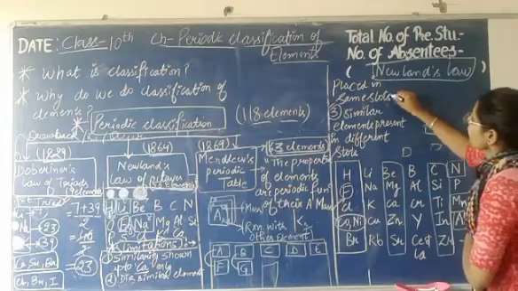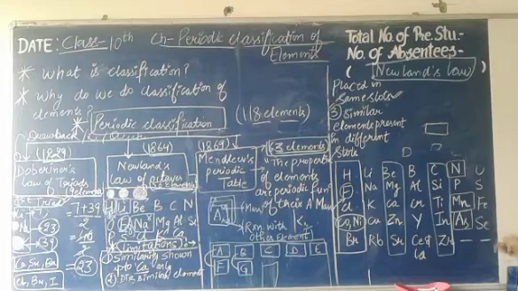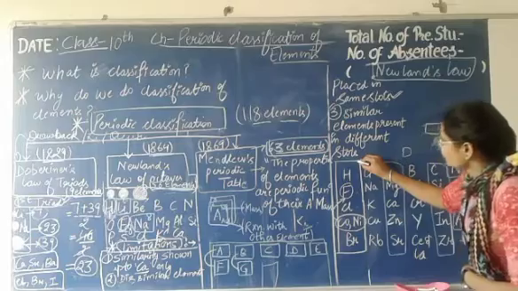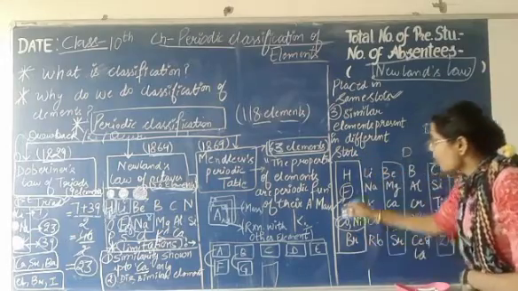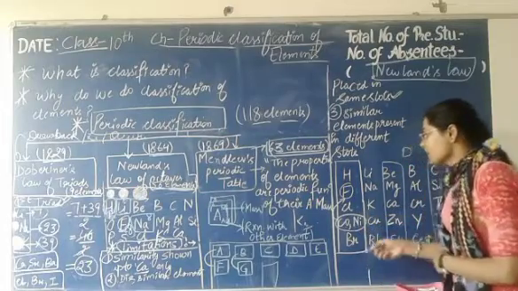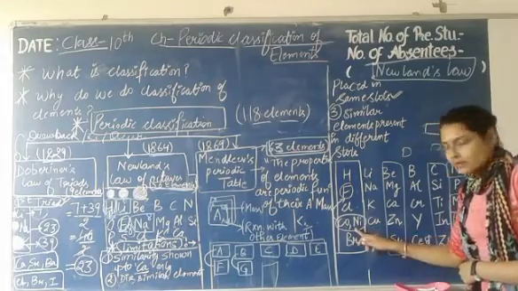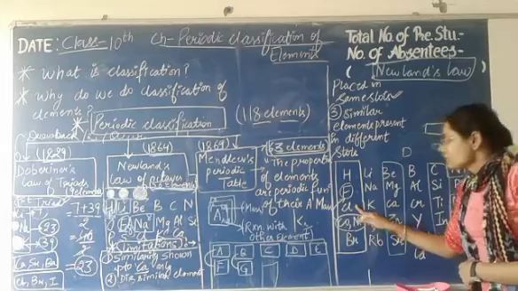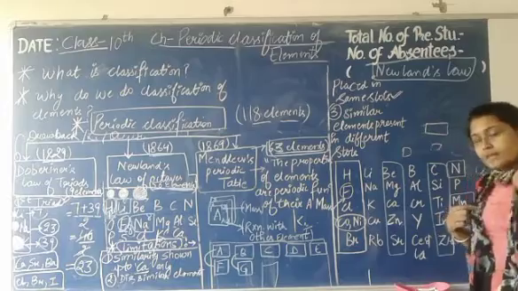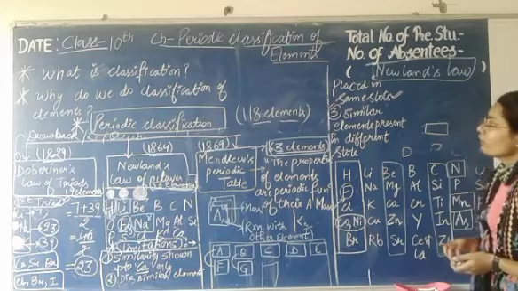From here we see the arrangement of elements according to Newlands' law of octaves. Here is one particular slot. What is the drawback? In a single slot, different elements are placed which do not have similar properties. We see that cobalt and nickel are metals, and fluorine and chlorine are non-metals, yet both are placed in one slot. They do not have similar properties, but still they are arranged in a single slot. So this is the drawback of Newlands' law of octaves.